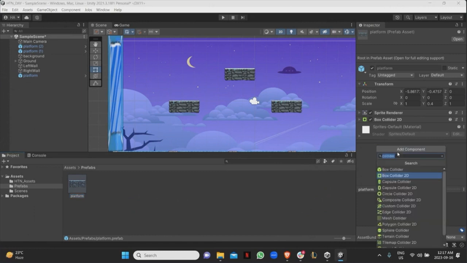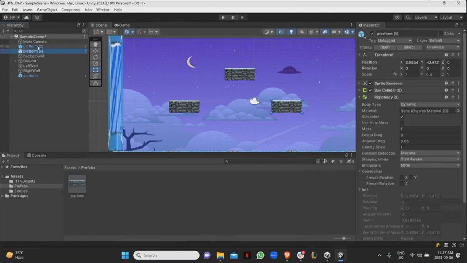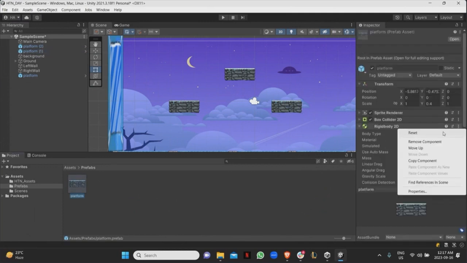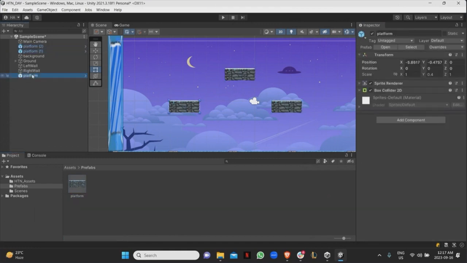So for some reason, if I come here and I add, in the main platform, a rigid body 2D, for example, then if I go to all the different platforms, you'll see that the rigid body 2D is applied. And then if I go over here and I remove it, you'll notice that in the platforms, they're also removed as well, right? Any questions so far?